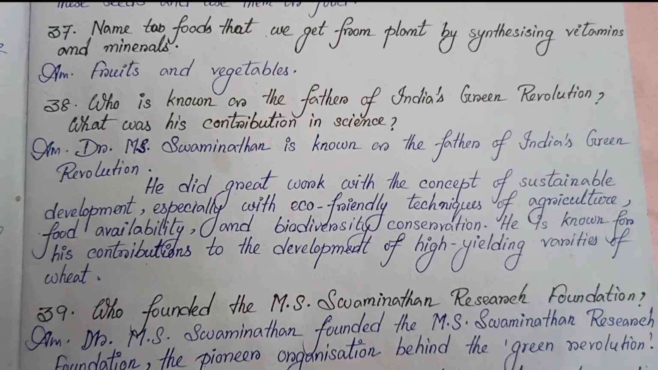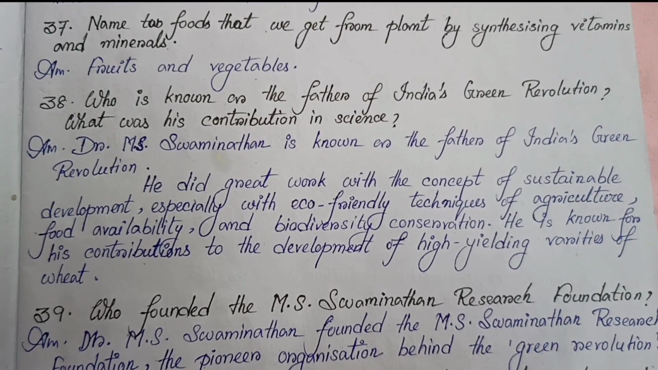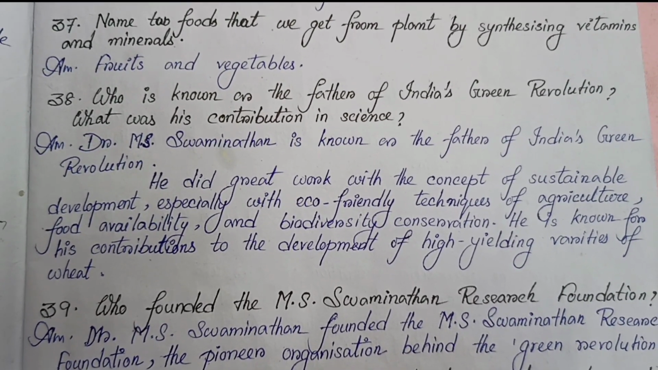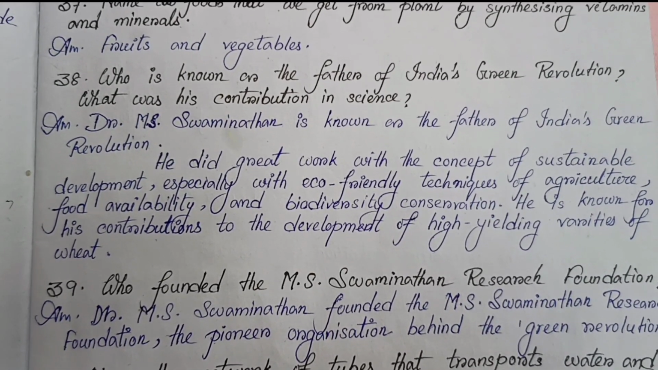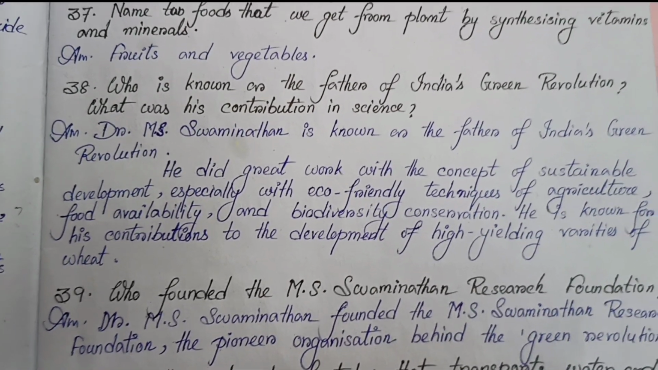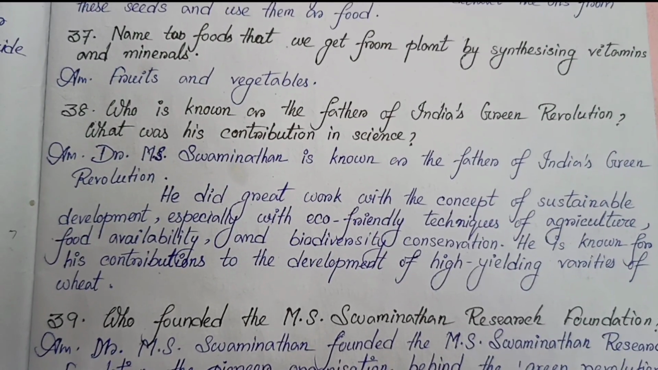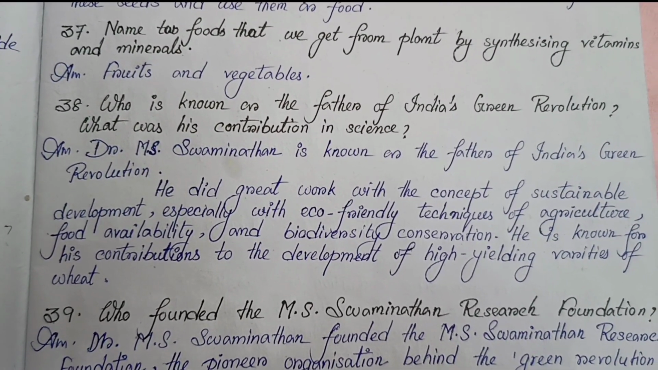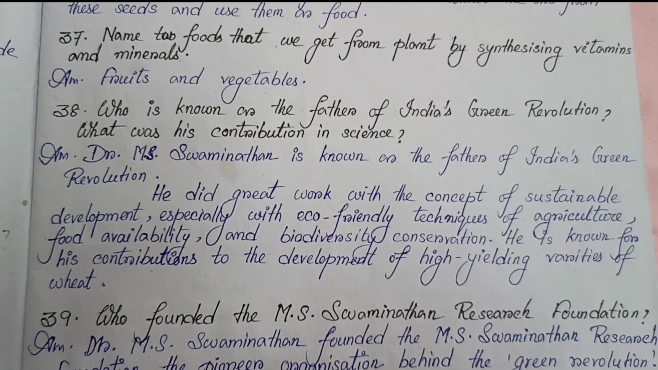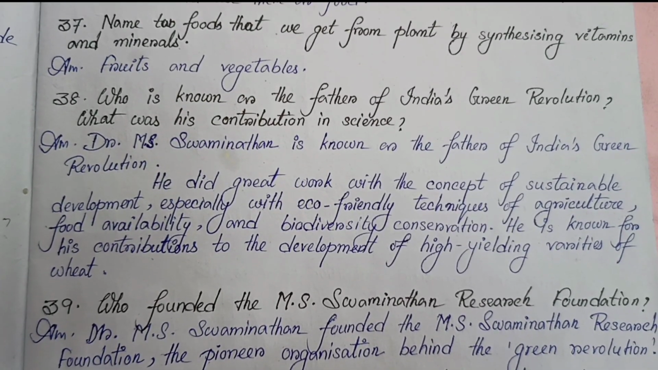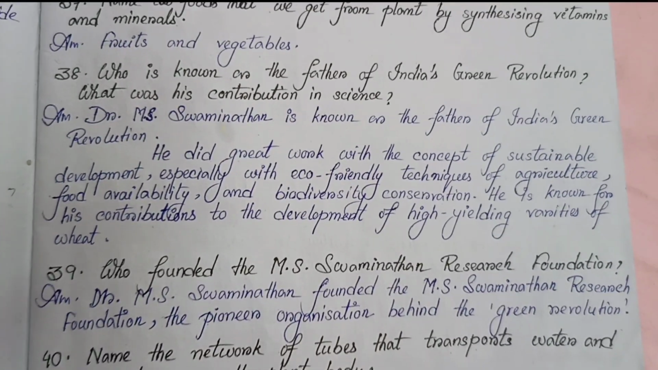Dr. M.S. Swaminathan is known as the father of India's Green Revolution. He did great work with the concept of sustainable development, especially with eco-friendly techniques of agriculture, food availability, and biodiversity conservation. He is known for his contributions to the development of high-yielding varieties of wheat.